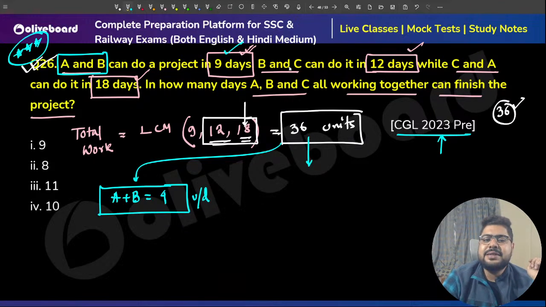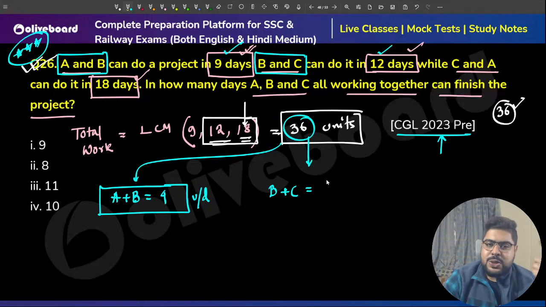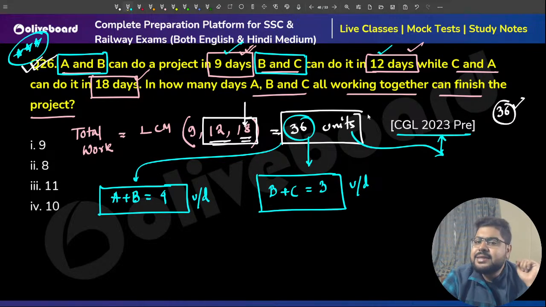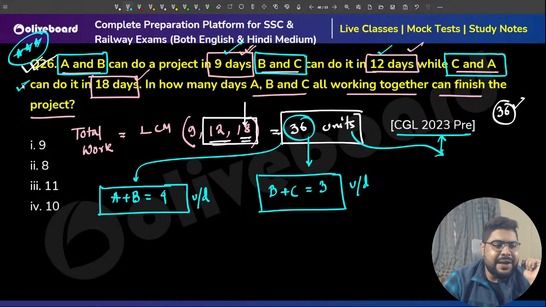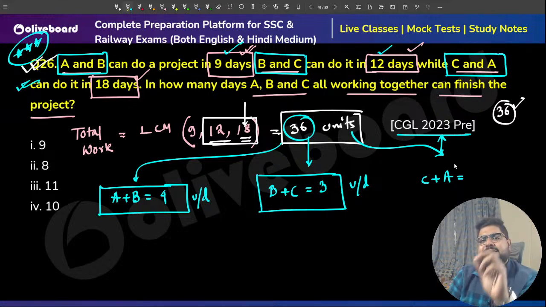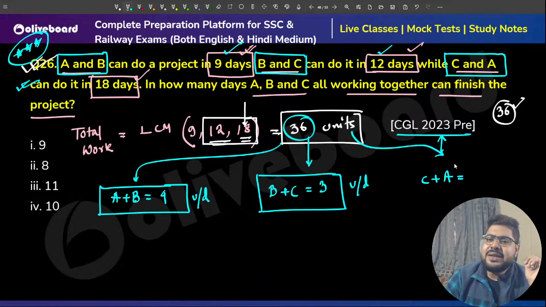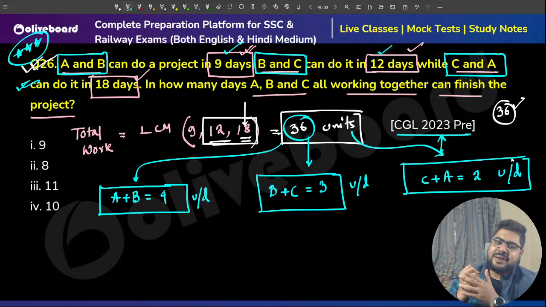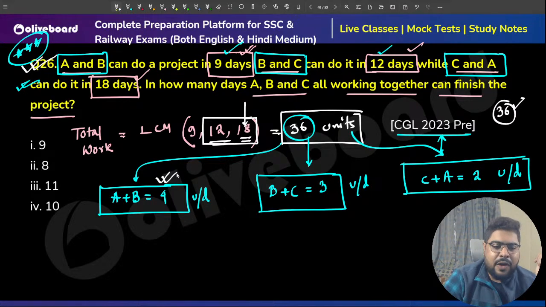Sir, what about the second one? B plus C. 36 units, B plus C are completing in how many days? 12 days. So efficiency 36 by 12, that is 3 units a day. Perfect. Again, these 36 units, C plus A are completing in how many days? 18 days. So divide 36 by 18, that is 2 units a day. Now we have all 3 of our equations.